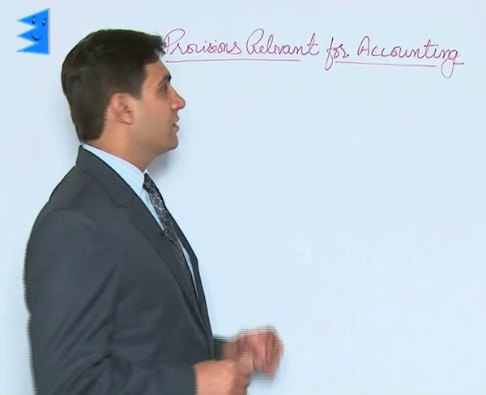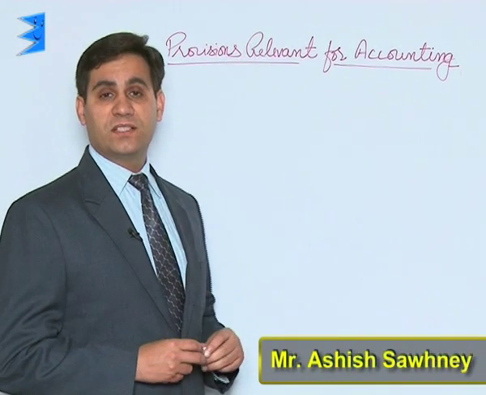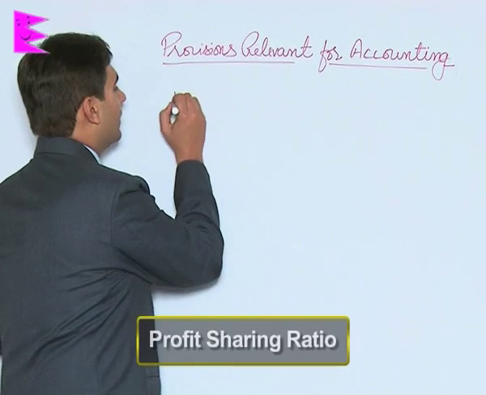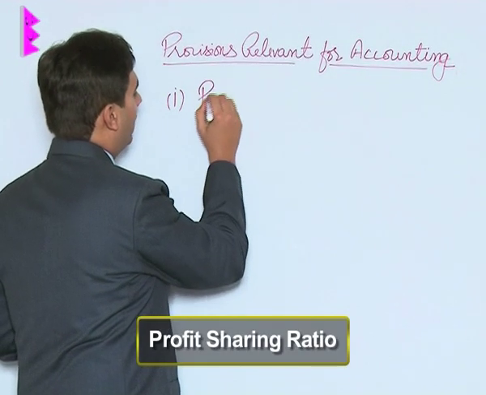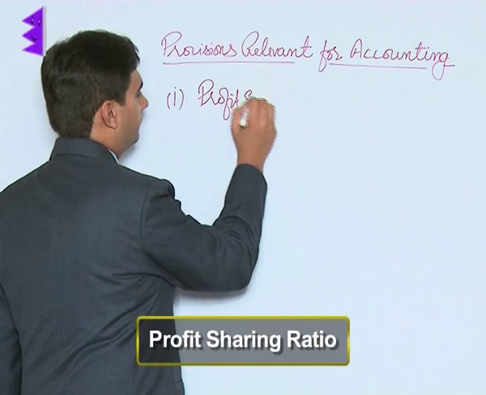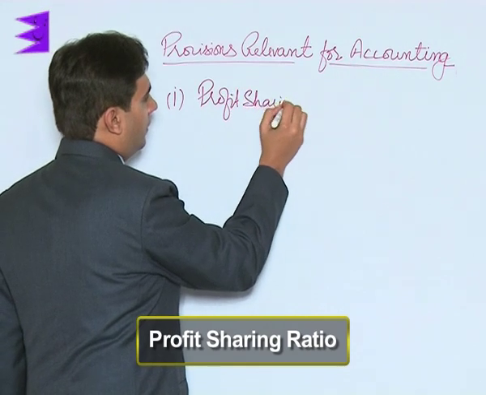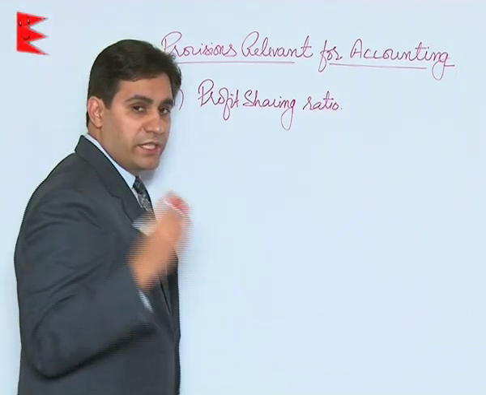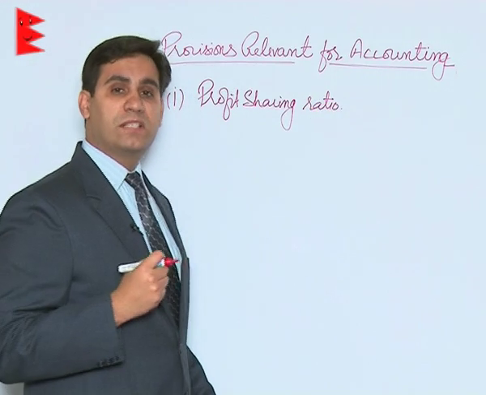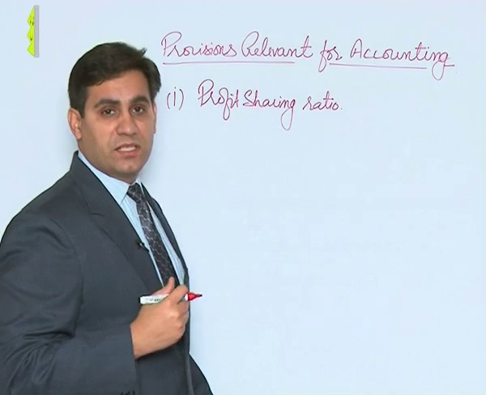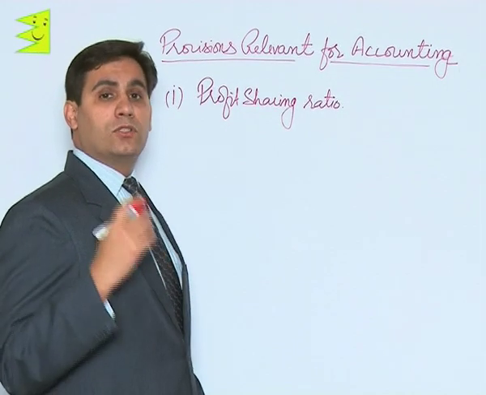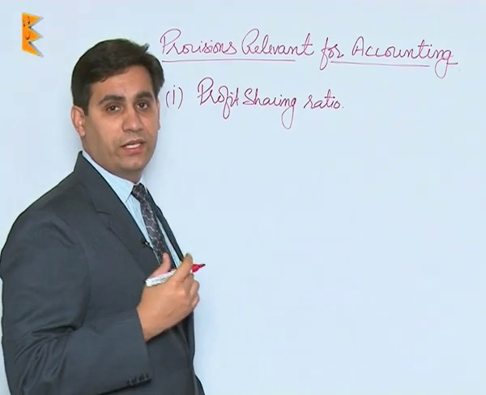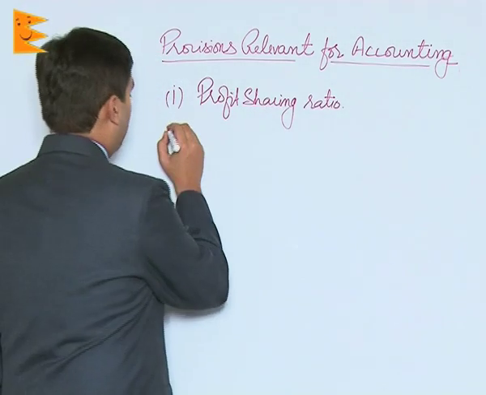Coming to various provisions that are relevant for accounting purposes and are mentioned in a partnership deed. Now, the first provision that we have to look out for is profit sharing ratio. Since partners have contributed something mutually to run a business, they expect certain returns. So, the returns or the profits generated out of the business would be based on the ratio that they have agreed upon.